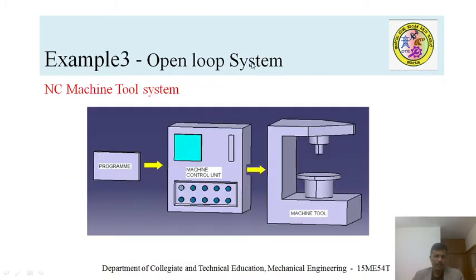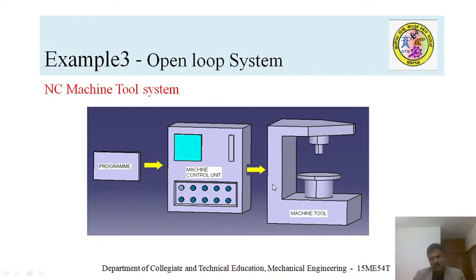This is another open loop example, which you can see in the beginning of CNC machines. I already gave a little idea about CNC machines. A computer numerically controlled system is one example of an electronic system. The first machine developed with a microprocessor control system is the NC machine. In the beginning of microprocessor controlled machines, the program is fed to this control system, then it processes that information, and it is sent to the different points of the machine tool.